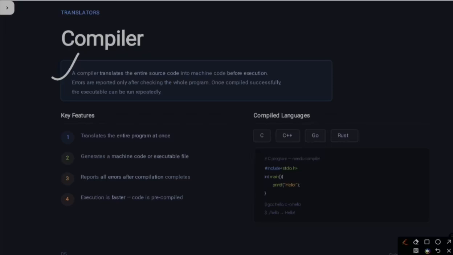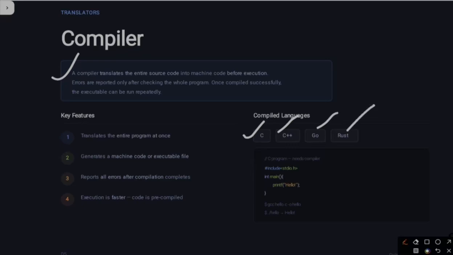Then it reports all errors after compilation completes, meaning the errors are given at the time when the compilation is done and completed. Execution is faster because the code is pre-compiled. So what are the languages that use a compiler? That is C, C++, Go and Rust.